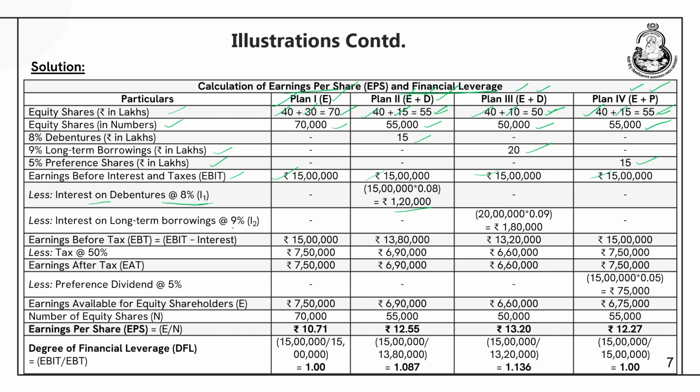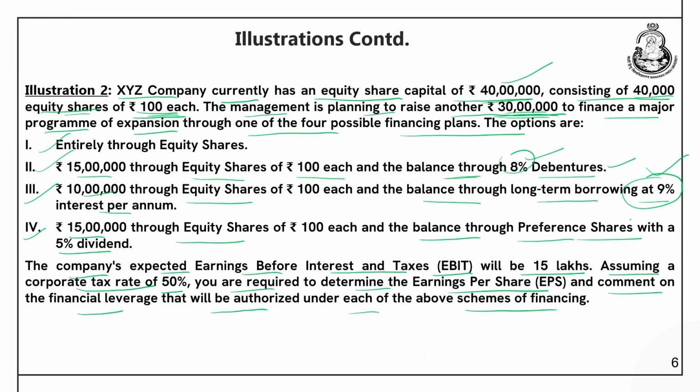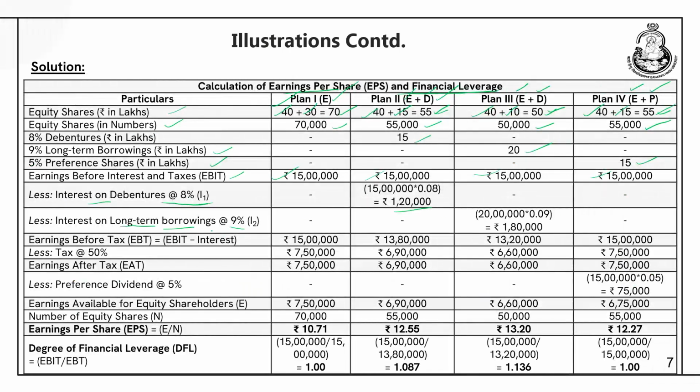In Plan 3, it is borrowing 20 lakhs of debt at 9% rate of interest. So, 20 lakhs into 9% comes out to be 1,80,000. Plan 1 and Plan 4 do not have any debt.